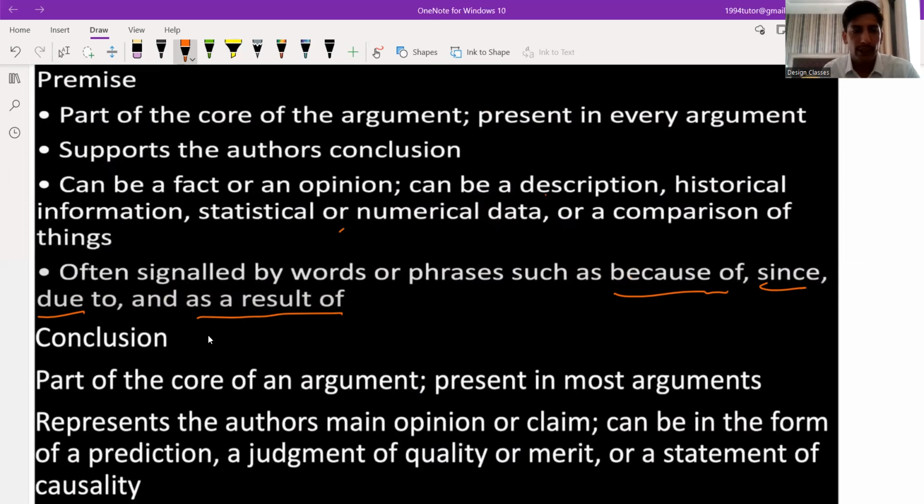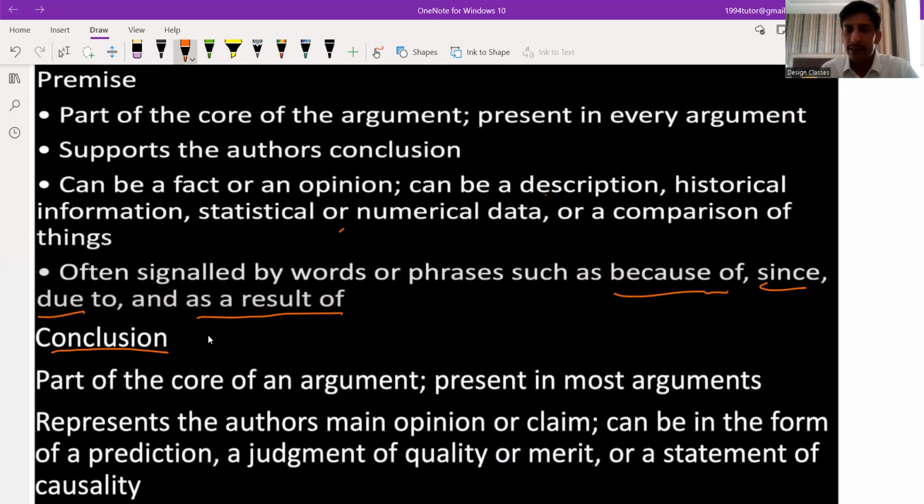Okay, now conclusion. So what is conclusion? The thing which we are getting as a conclusion after reading the whole passage, what you had concluded. So this is also a part of the core argument. This is present in most arguments, and this represents the author's main opinion or claim, what the author wants to claim in the whole passage. This is going to give the idea.